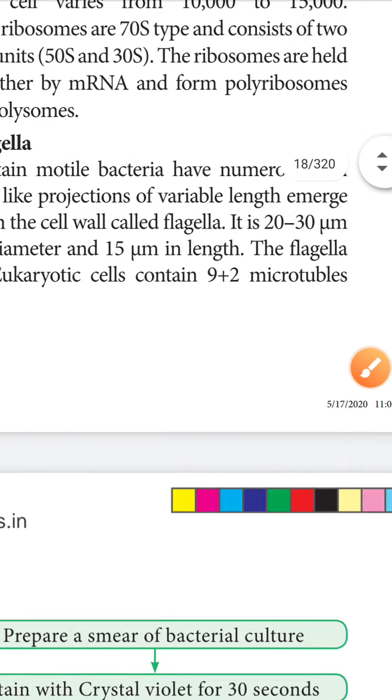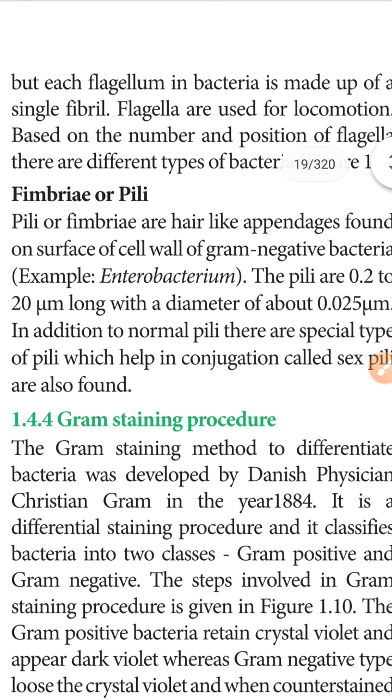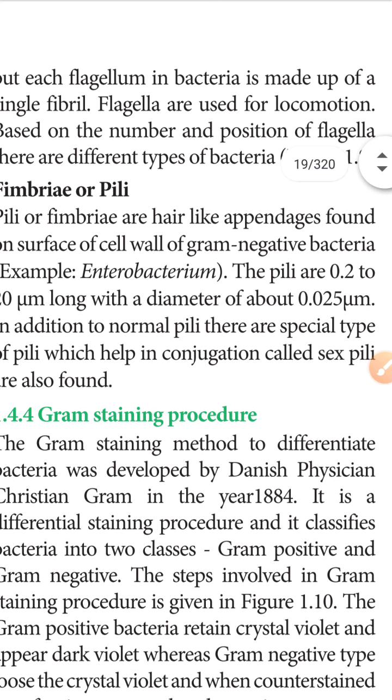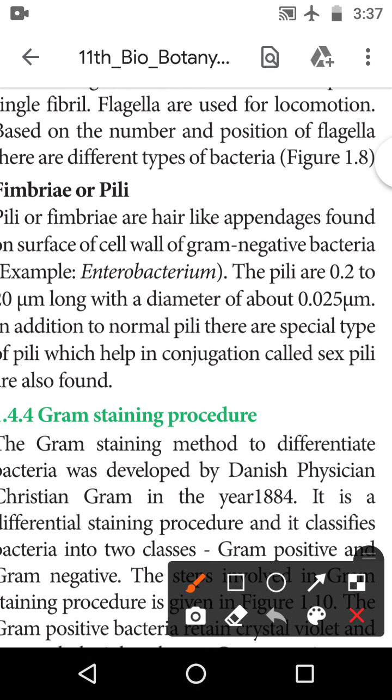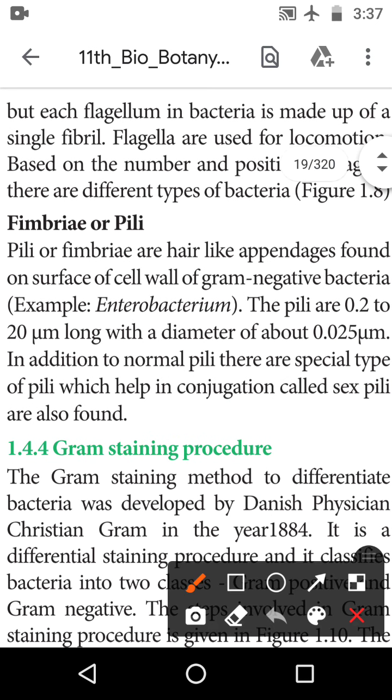How many? 9 plus 2 microtubules. But each bacterial flagellum is made up of a single fibril. Flagella are used for locomotion.